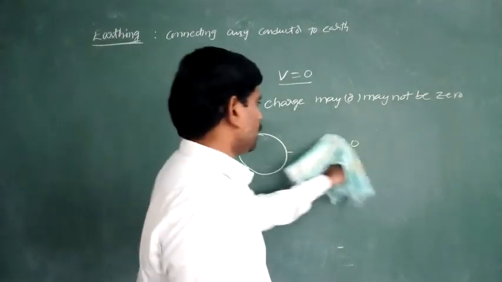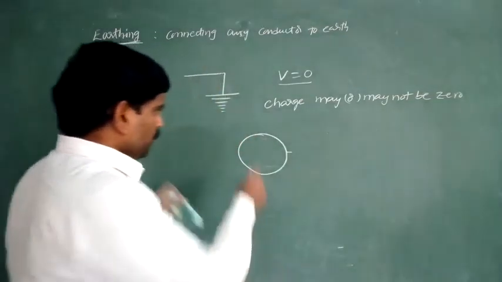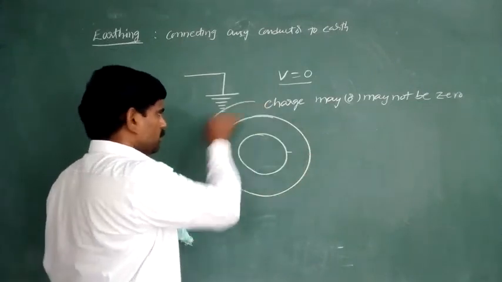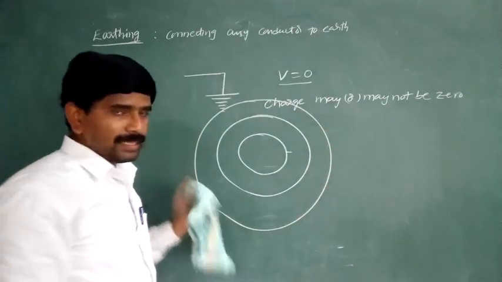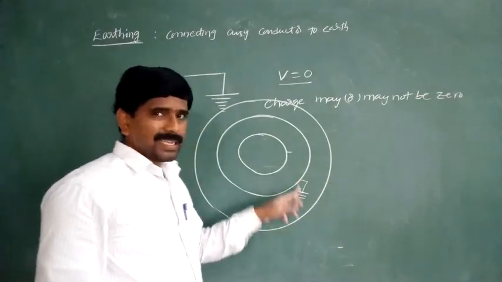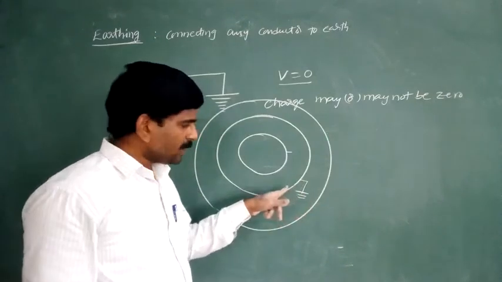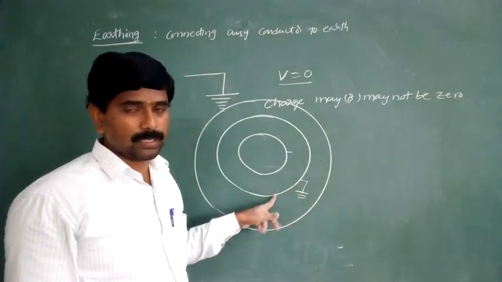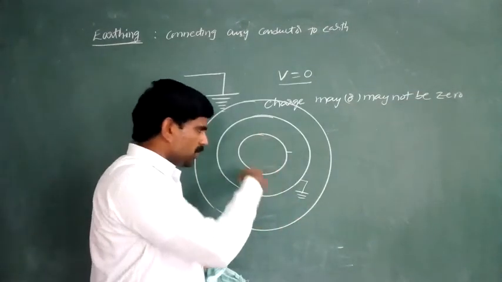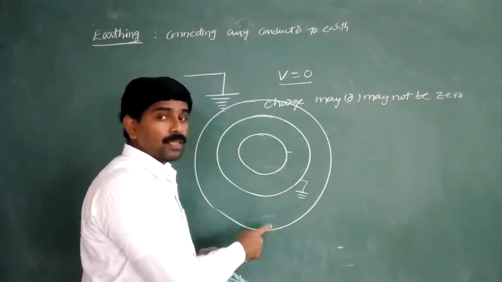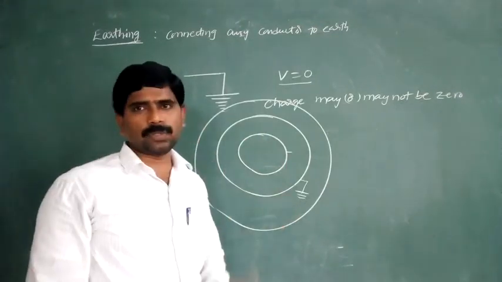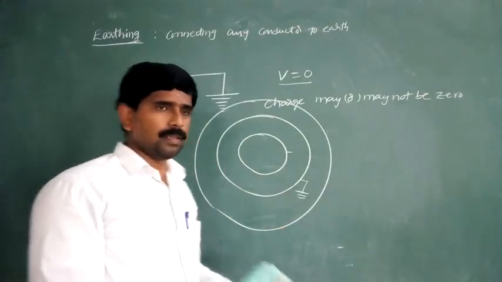But if we take a number of conductors like this, here this one is one more charged spherical shell. In that situation, if either this one or this one is connected to the earth, its potential is equal to 0. But in this situation, the charge is not equal to 0. Why? Because charge is induced due to this charged spherical shell, or maybe due to this one. Charge must be present, whatever the amount may be, but the potential is equal to 0. Remember that concept, it is very, very important.